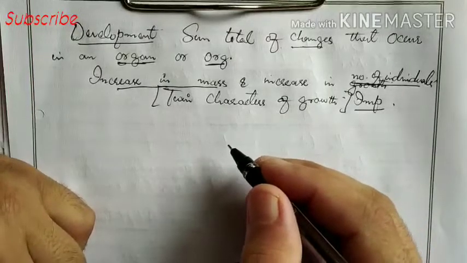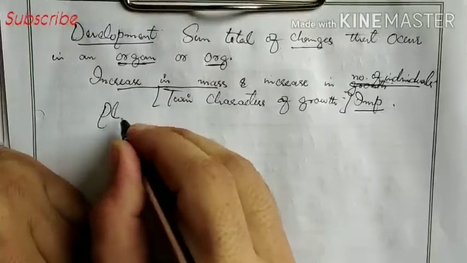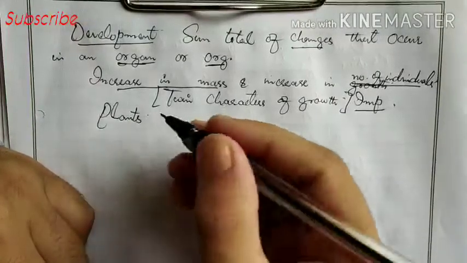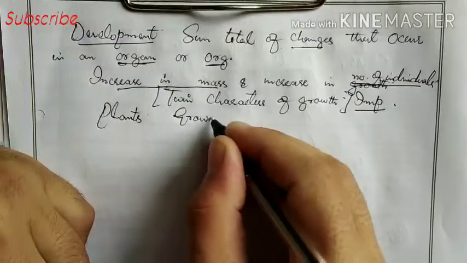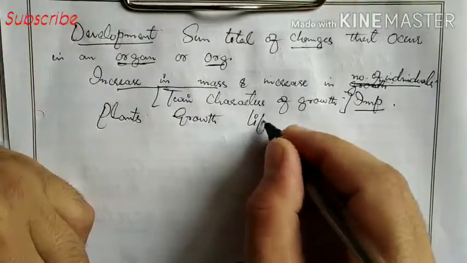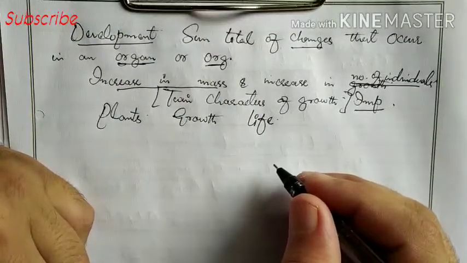Now if we take the example of plants, growth continues throughout life. Why? Because they have meristematic tissues.